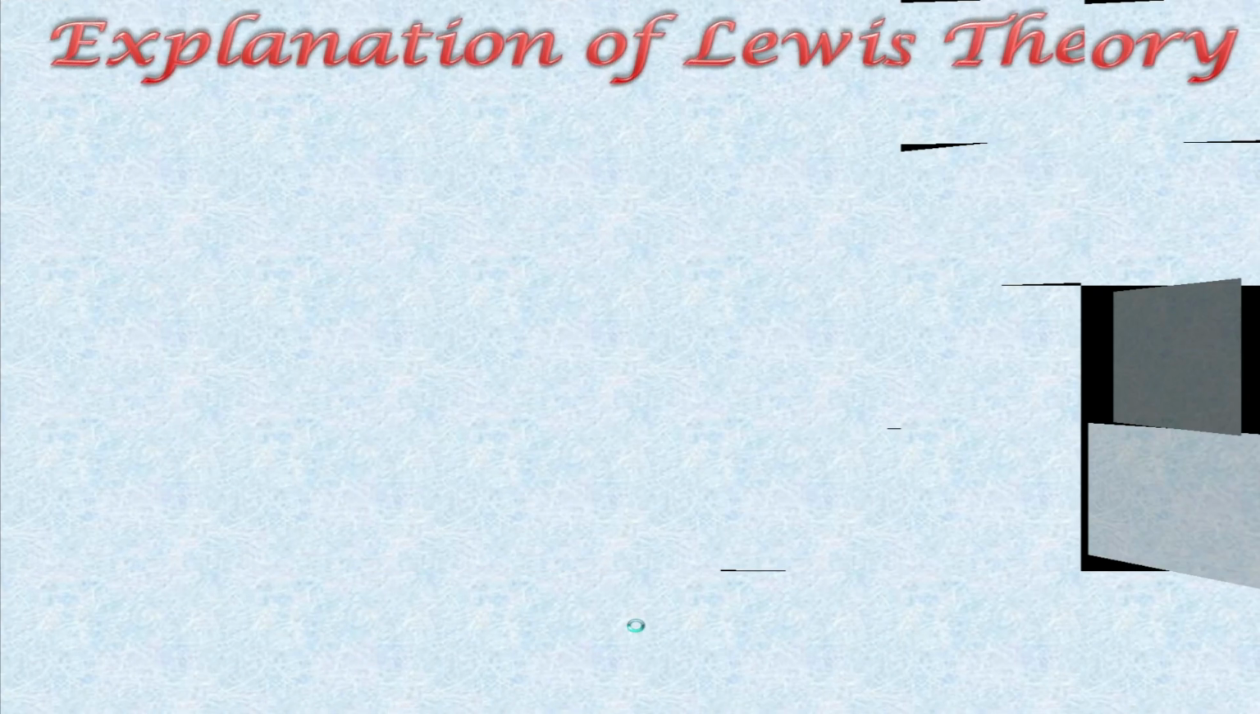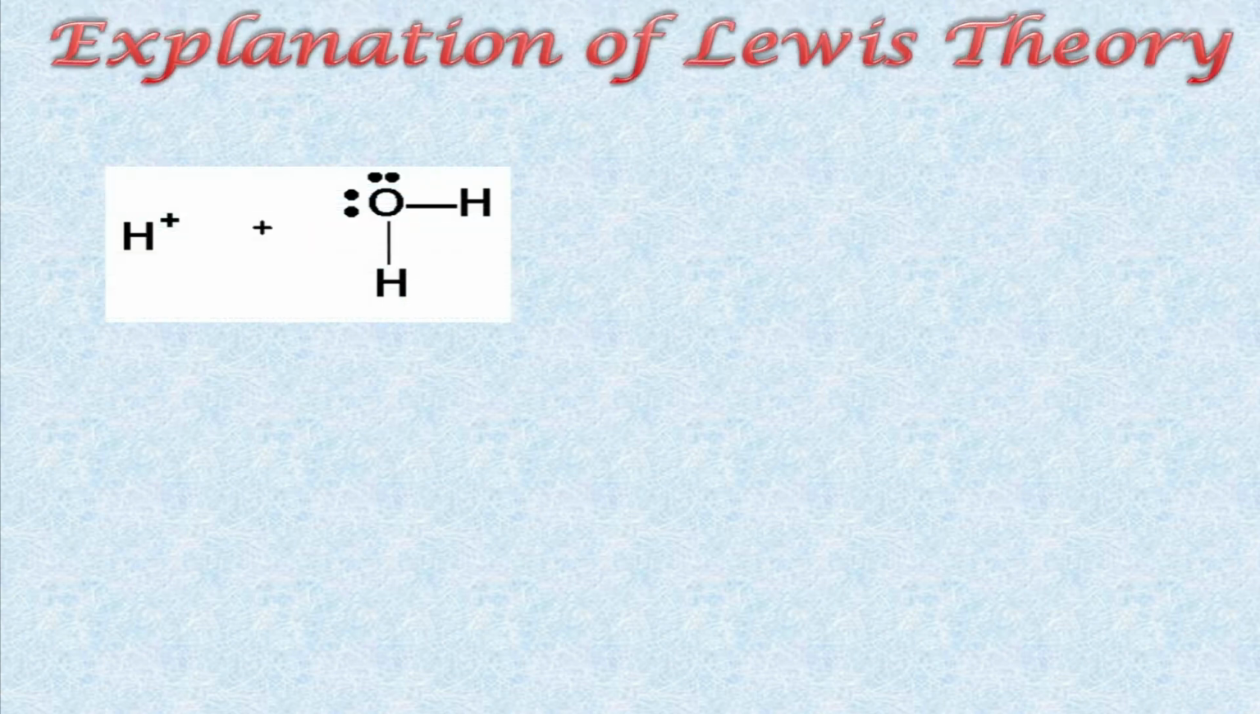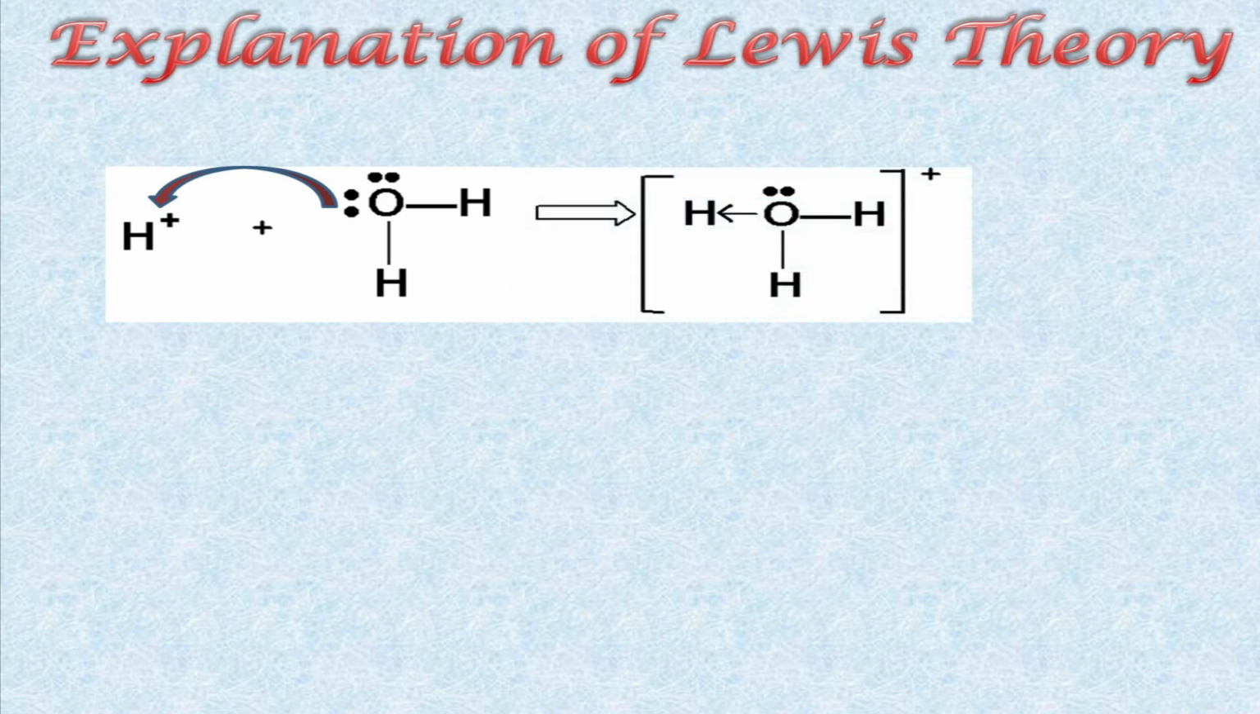Let me explain this concept in detail. This is a reaction between water and hydrogen ion. Water has two lone pairs. If it donates one lone pair to the hydrogen ion, it will form a coordinate covalent bond between water and that hydrogen ion.